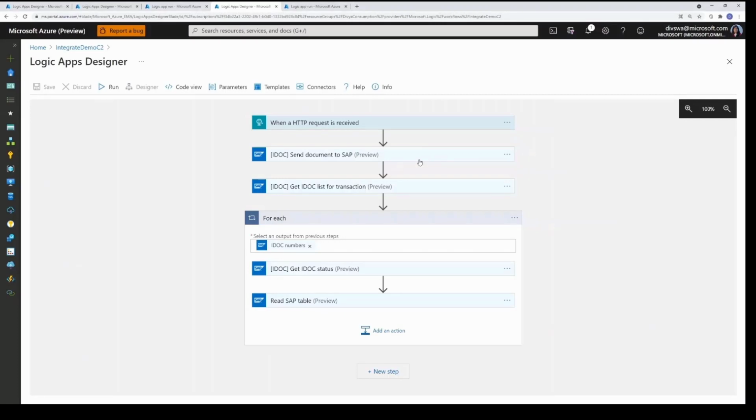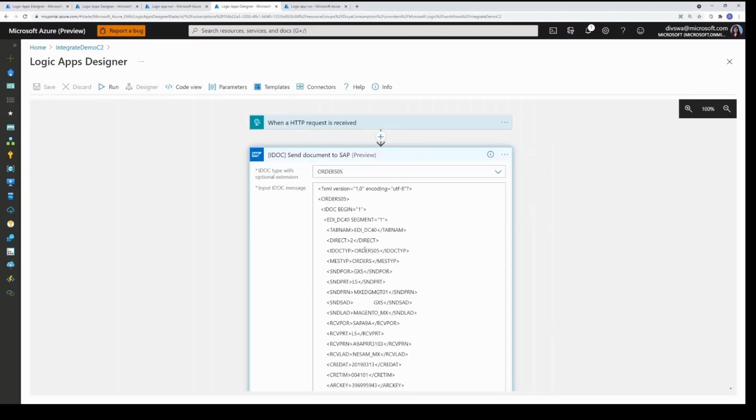So the first step I have here is to send IDOC to SAP. And I'm using plain XML instead of the complex Microsoft specific namespace based XML to send the IDOC to SAP here.